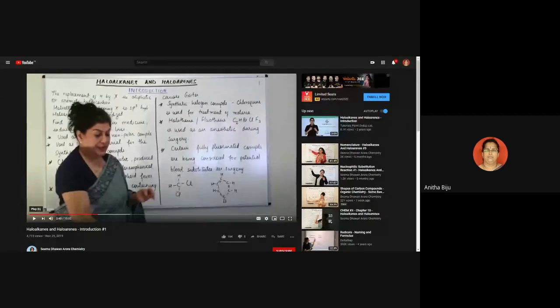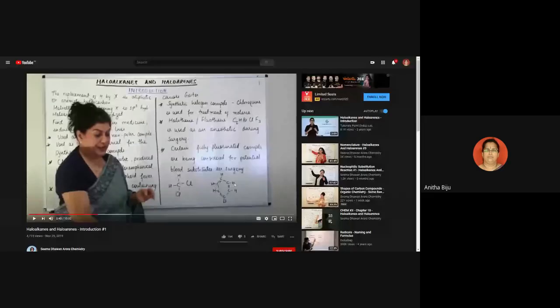And if instead of an alkane, an aromatic hydrocarbon is taken, like benzene, you know the formula of benzene is C6H6. Out of 6 hydrogen atoms, if any hydrogen atom is replaced by halogen, then the derivative formed is known as haloarene.